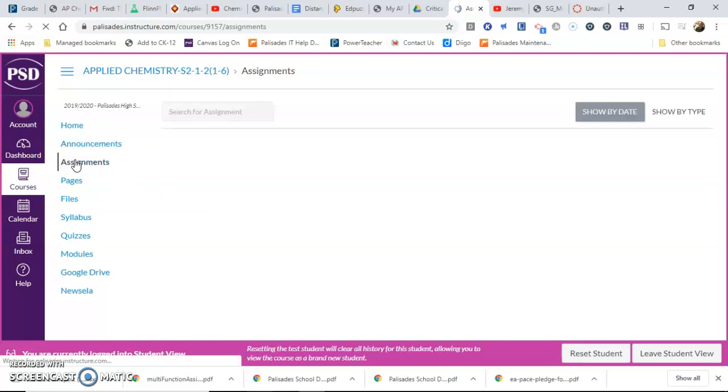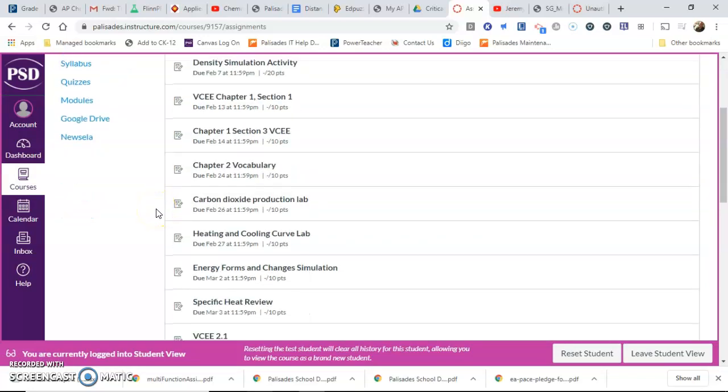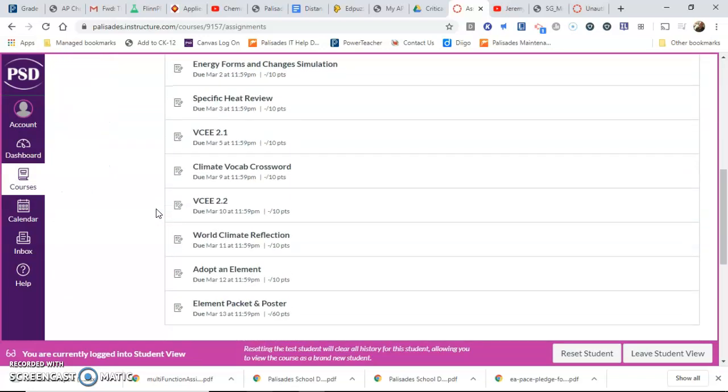If you click on assignments, it's going to show you, and again, remember this is my test student that hasn't done anything, so there are overdue assignments. Those are what you want to check out and see if you can do. Anything that shows up in this category, if you have anything in this category, do it. It shows you the due date and what grade you have in that. You probably have a 0 if you didn't do it. The test student doesn't have a 0. He's exempt from doing things in the course. So these are all the things that are overdue, and you should check on those.